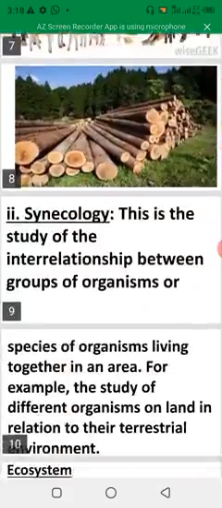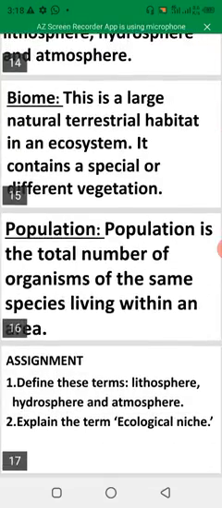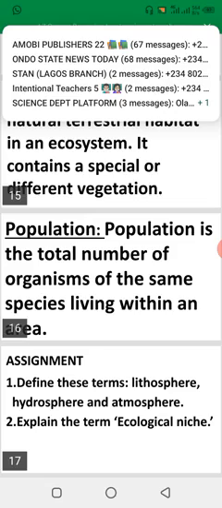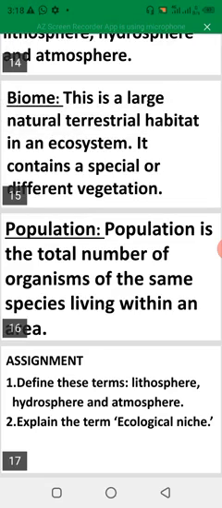So let's have this assignment done. Define the terms lithosphere, hydrosphere and the atmosphere. Number two, explain the term ecological niche. So these are the assignments. Do it, and we mark it together.